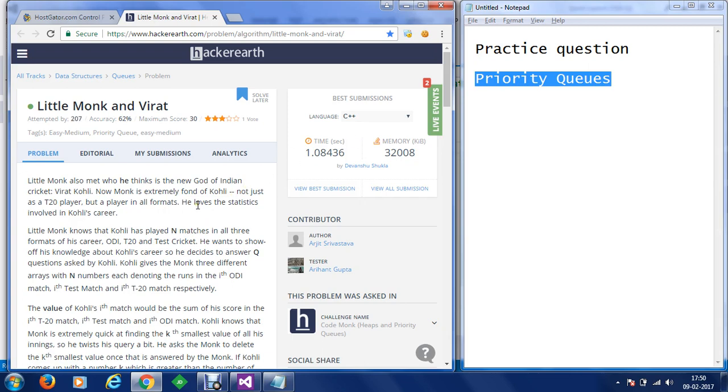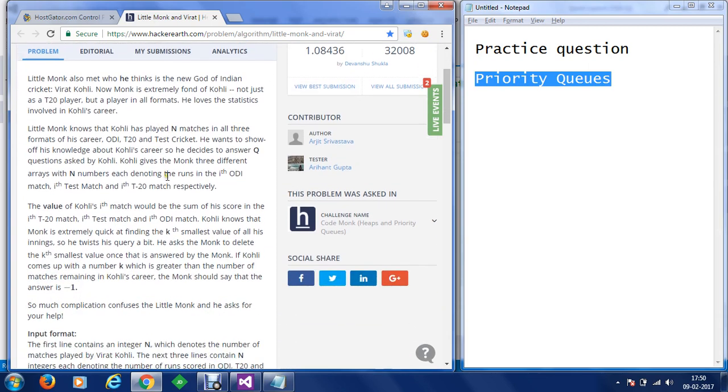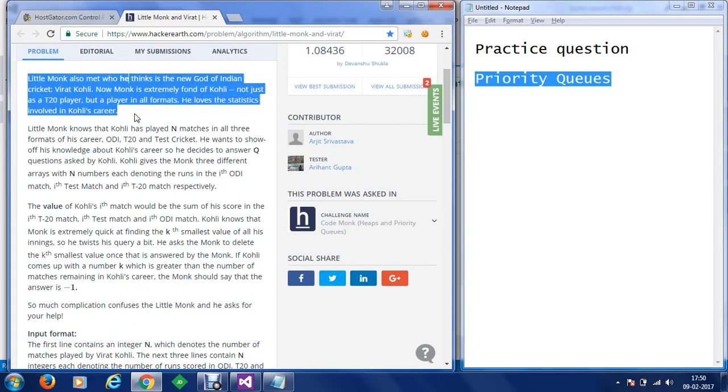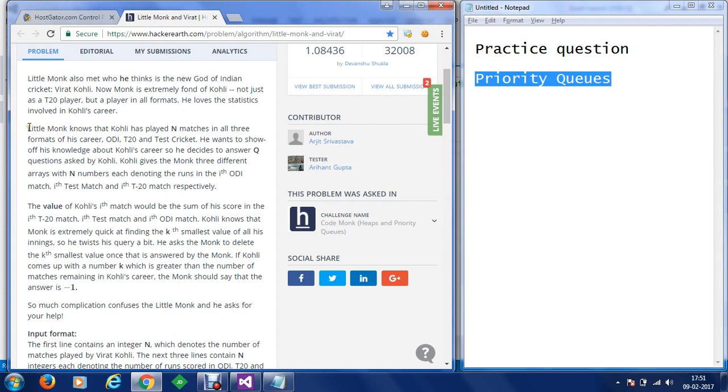So now, in this problem, let's understand the problem first. So let's go through the problem. Little Monk also met who he thinks is the new god of Indian cricket, Virat Kohli. Now Monk is extremely fond of Kohli, not just as a T20 player, but a player in all formats. He loves the statistics involved in Kohli's career. So now we understand there will be a problem related to cricket, Virat Kohli and Monk. So we have three entities here. Now let's go to the second section of the problem.